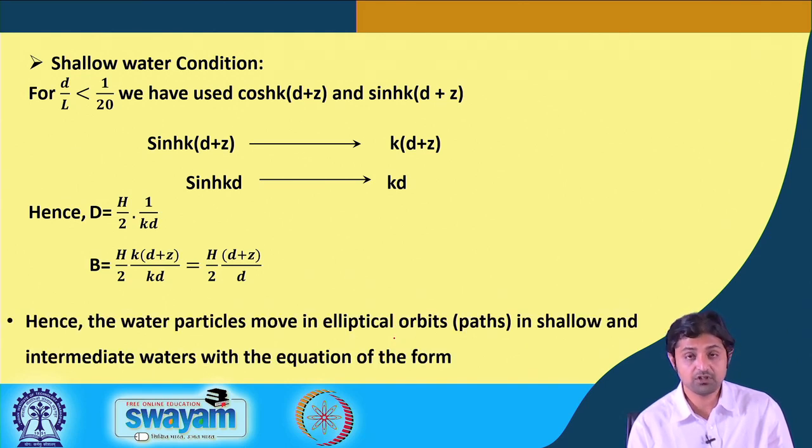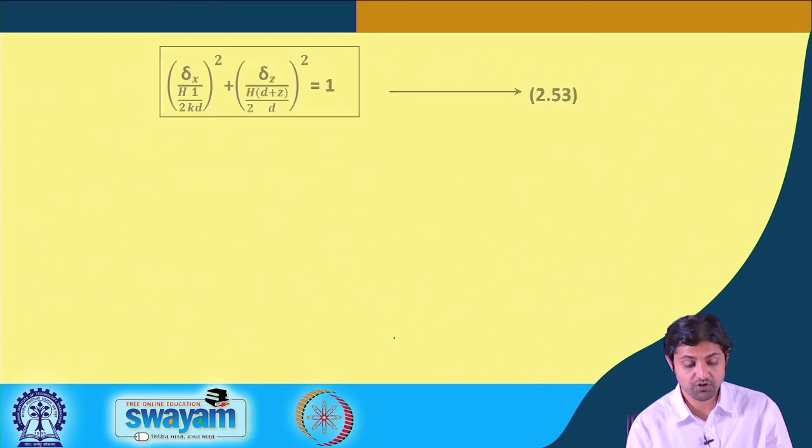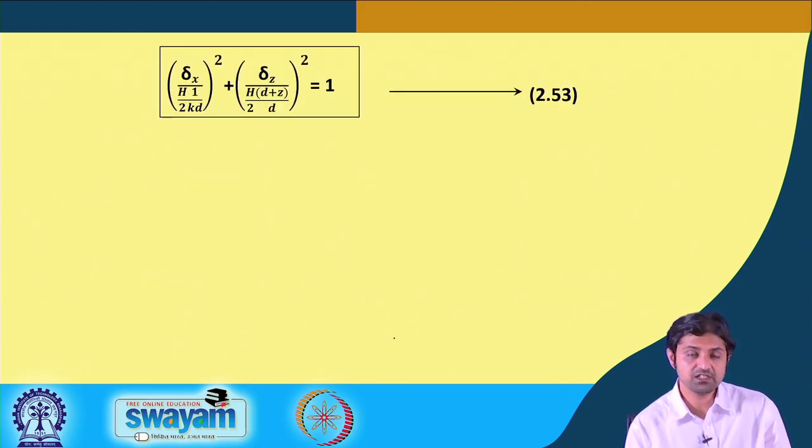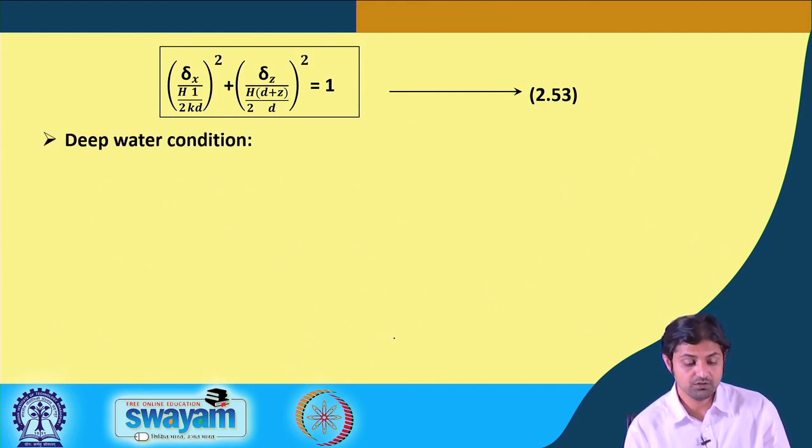Hence, the water particle in shallow water moves in an elliptical orbit. In shallow and intermediate waters, the equation is of the form which is simply substituted with this D and B.